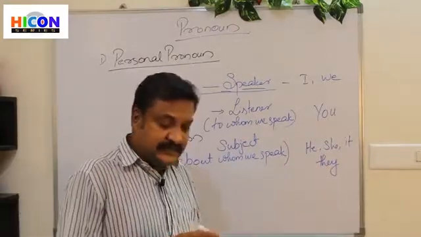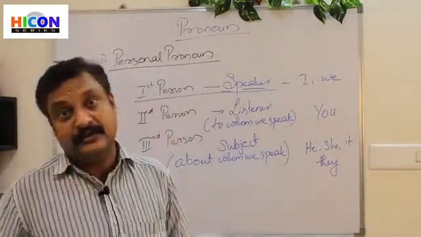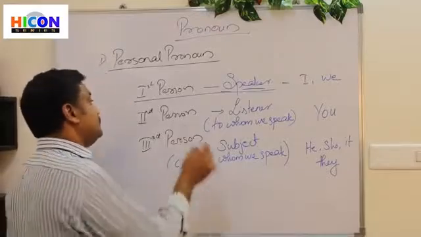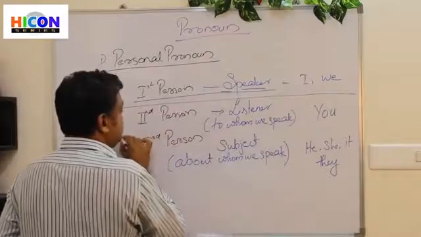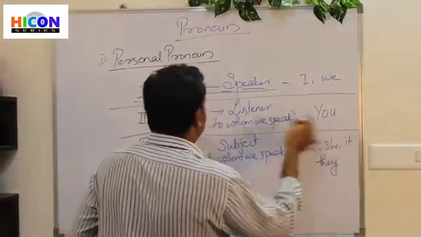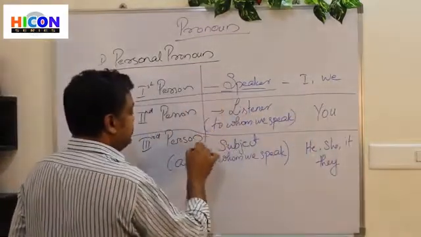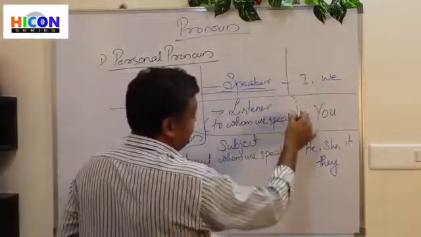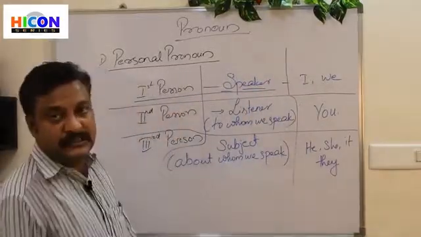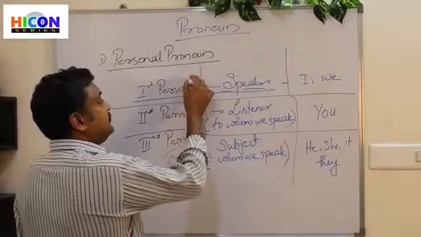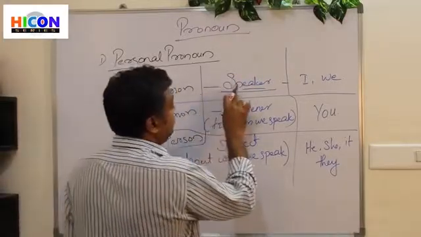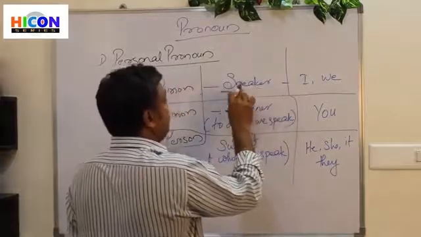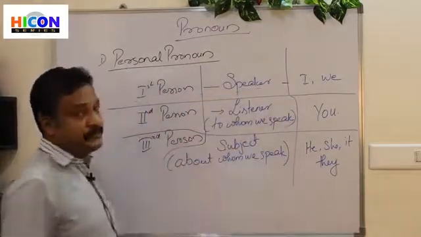Right? So this is a classification of personal pronouns. Personal pronouns are pronouns that we use instead of persons. Persons are of three types. The first one is called the first person, the second one is called the second person, and the third one is called the third person. The first person is the speaker. It means if you are speaking, then you become the first person.